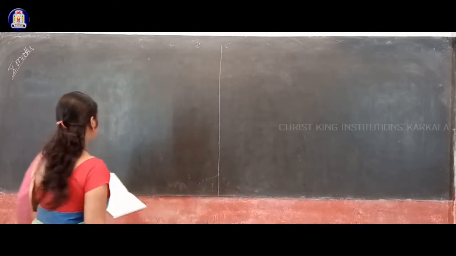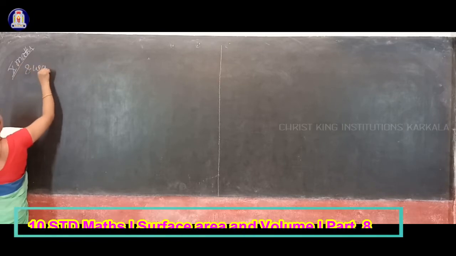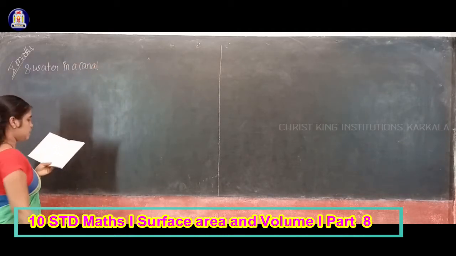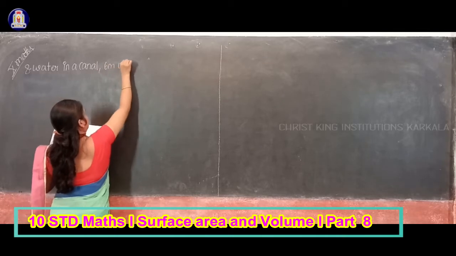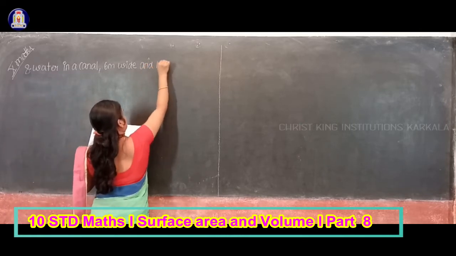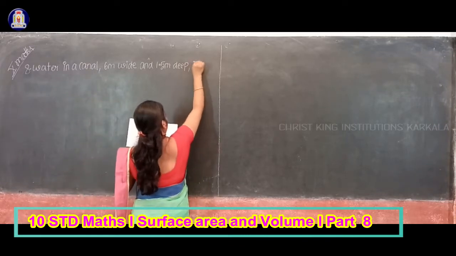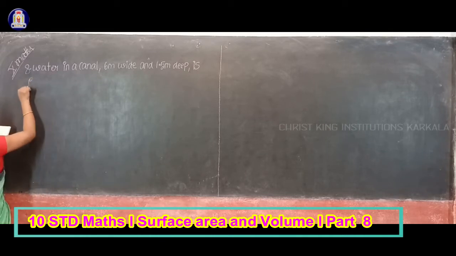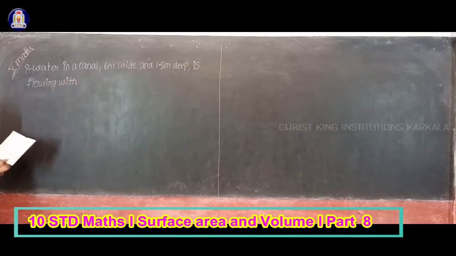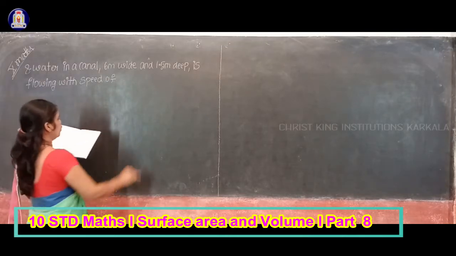Question. Water in a canal 6 meter wide and 1.5 meter deep is flowing with speed of 10 kilometer per hour.